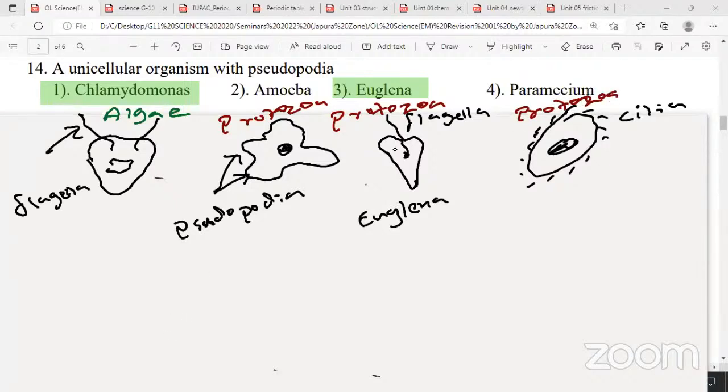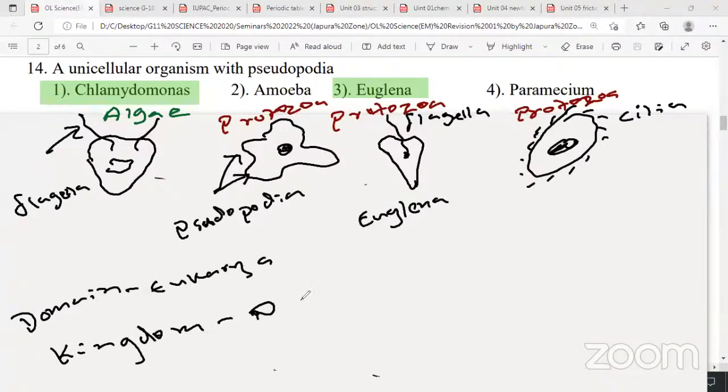So you have domain Eukarya. You should know to which domain each organism belongs. Grade 11 students, I am telling this. Grade 10 students, you have not done this lesson yet, but you should better copy this down also. Domain Eukarya, and kingdom Protista.